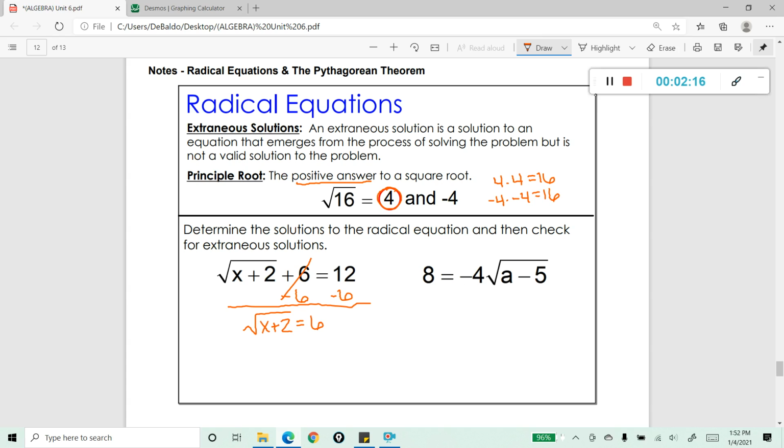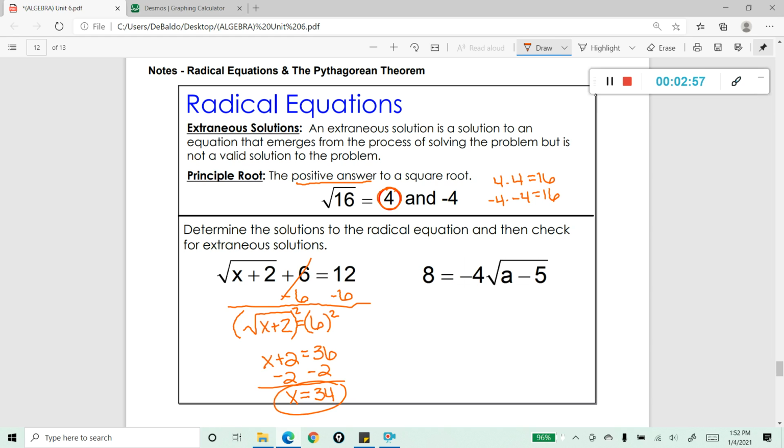Now, here's the new piece. We have a square root here that we need to eliminate. The way that you eliminate a square root is you actually square it, just like this. I'm going to square the square root, but whatever I do to that side, I also have to do to this side as well. So I'm going to do that, and watch what's going to happen. On the left, the square root sign is totally gone, and I'm left with 36. I'm going to finish up the problem, subtract 2, and that leaves me with x is equal to 34.